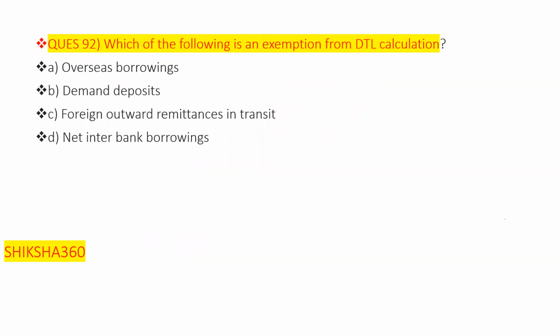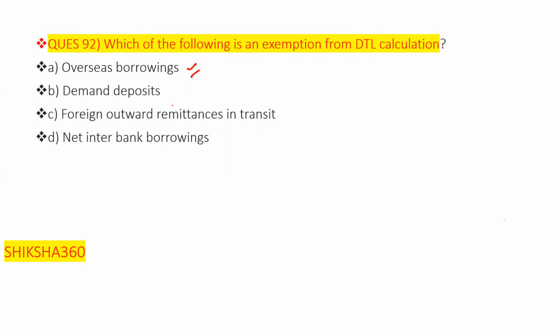Now move to the last question of our today's session. Which of the following is an exemption from the DTL calculation? First one here is overseas borrowing. Is this a component of the DTL or not? Yes, this one is a component of the DTL, clear.